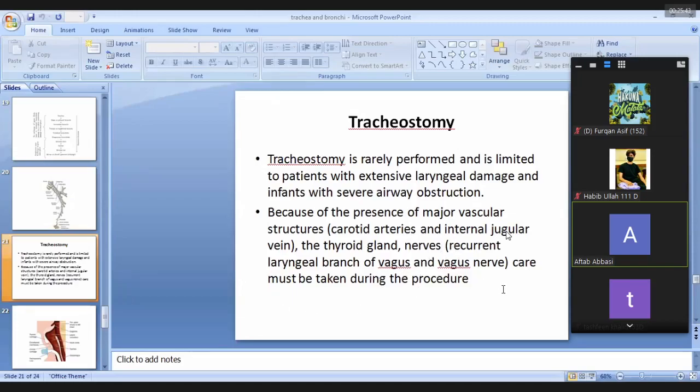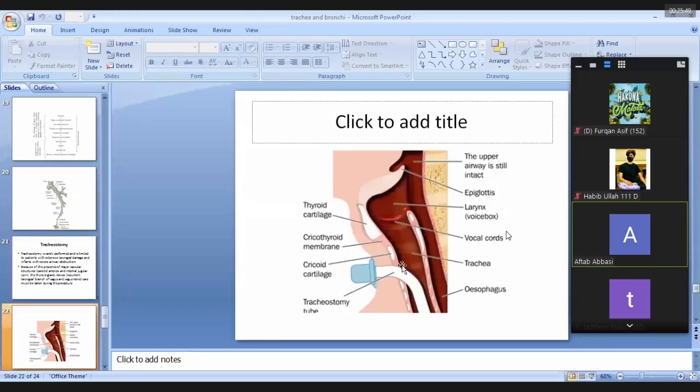So care must be taken during the procedure of tracheostomy. See in this figure showing the procedure: there is formation of a hole in the trachea and they insert a tube, known as a tracheostomy tube, in the trachea to make an airway.